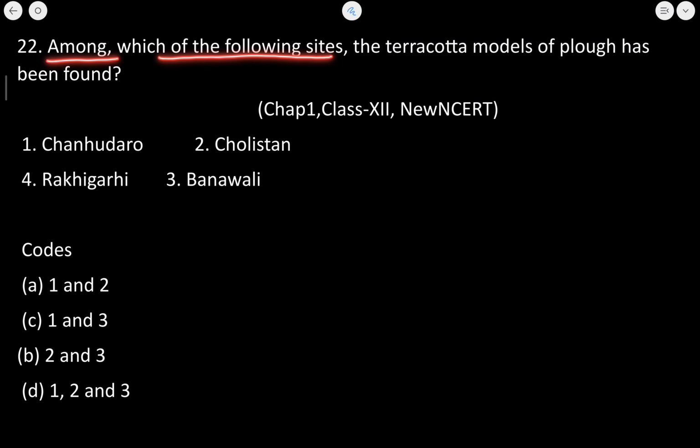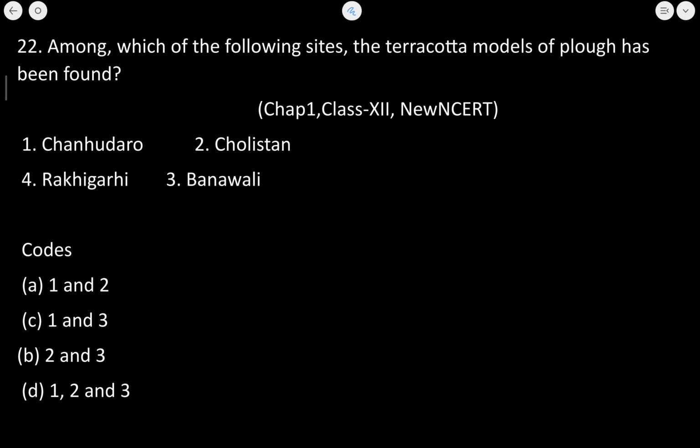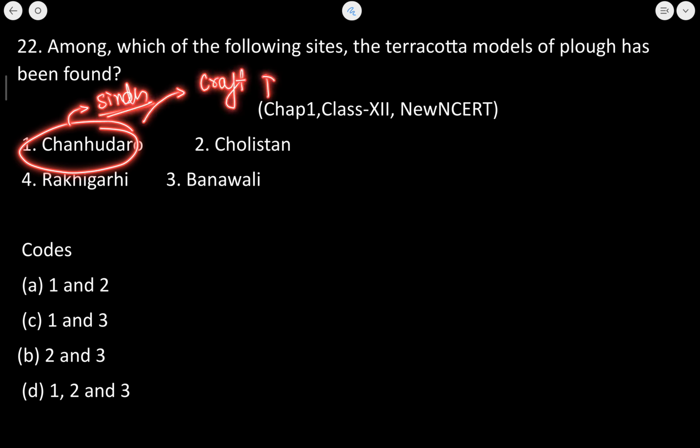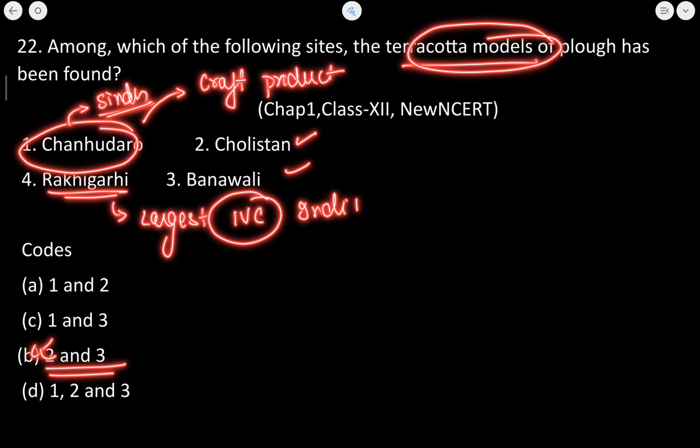Among which of the following sites has the terracotta model of plow been found? I just told you, in Cholistan and in Banavali. These 2 and 3 are the places where it was found. Okay? Now, Chanhu Daro is located in the Sindh region of Pakistan and was exclusively related to craft production. Okay? And Rakhigarhi, as you all know, is the largest Indus Valley civilization site in India. Okay? Terracotta model of plow has been found in Cholistan and Banavali. So 2 and 3 is right here.